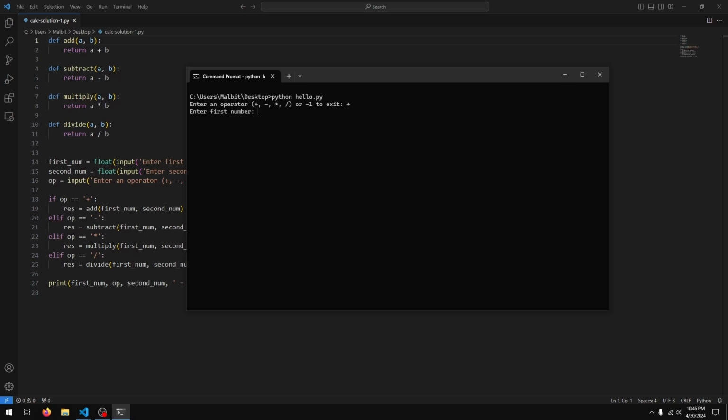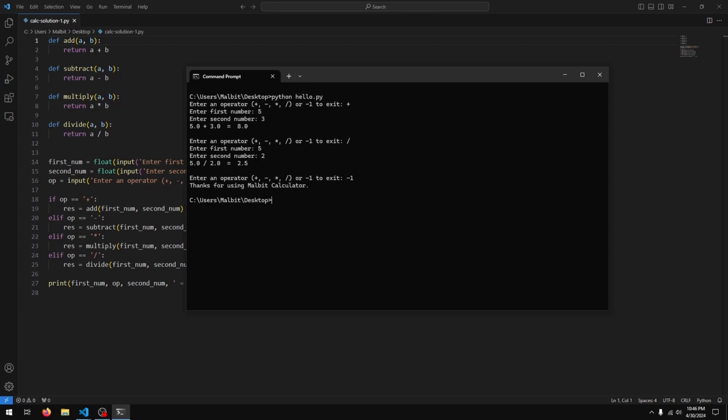I'll say plus, first number 5, second number 3, and we get 5 plus 3 equals 8. Then it asks for an operator again. So I'll just say divide this time 5 and 2, and we get 2.5. And it says enter an operator again, so I'll enter -1 just to exit out of this. And you can see we get thanks for using my Albit calculator, and we get the prompt again.